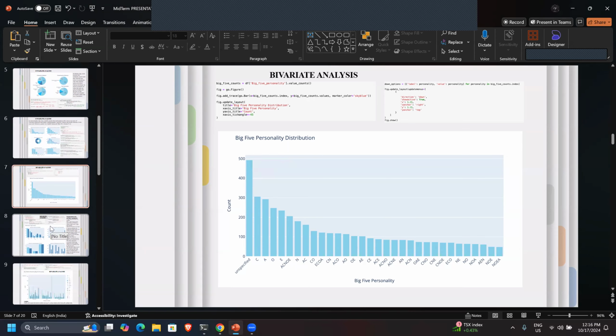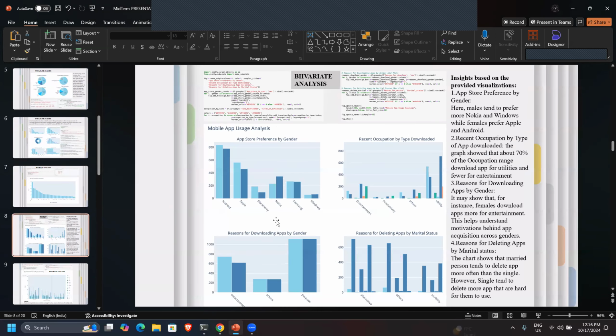And then talking about bivariate analysis. Here we can see the app store preference by gender. Basically, the males tend to prefer more Nokia and Windows, while females prefer more Apple and Android. Here we can clearly see the distribution that in Nokia, males are more as compared to females, right? So this is a very interesting site right here.